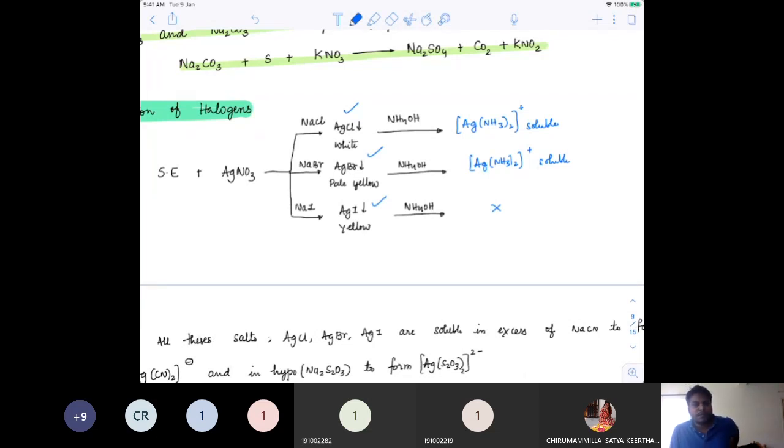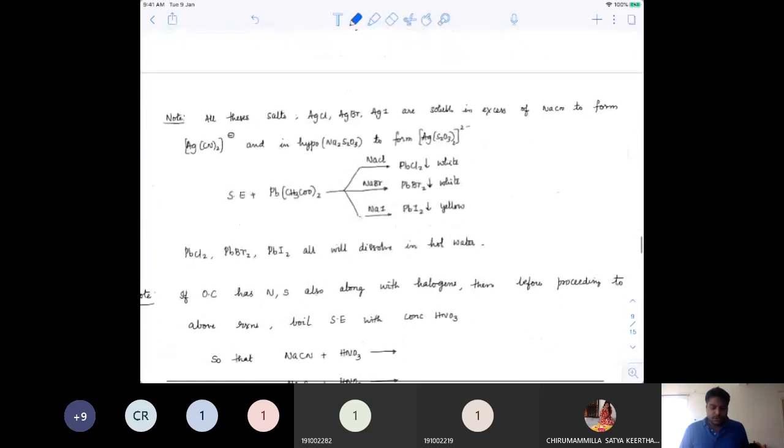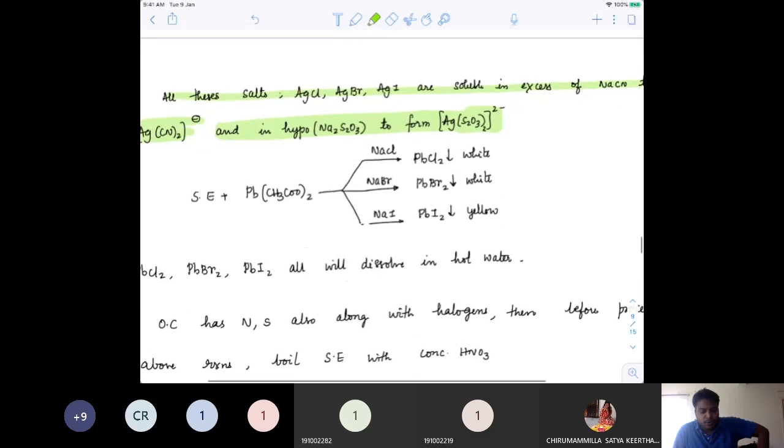So you add an excess amount of ammonium hydroxide. If it is soluble, it is definitely bromine present. If it is insoluble, it is iodine present. You can see all these salts are soluble in an excess amount of NaCN to form the Ag(CN)2 minus complex, and in hypo, Na2S2O3, to form this silver salt. So only in these two they are completely soluble. In cyanides and hypo, that is thiosulfates, the chloride, bromide and iodide precipitates are completely soluble.